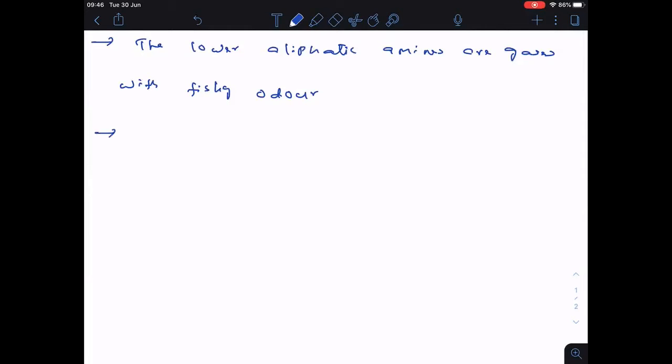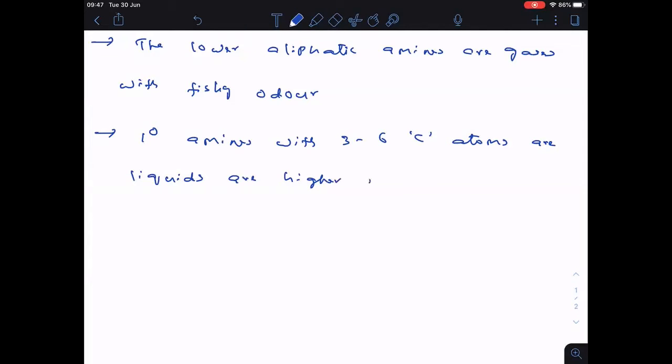Clear? Now, coming to the second one. Primary amines with 3 to 6 carbon atoms are liquids, and higher amines are solids.